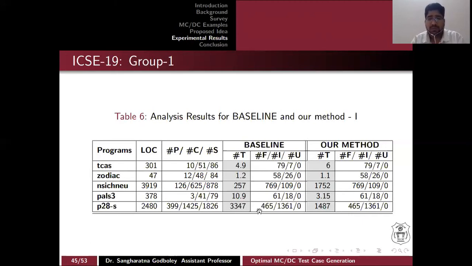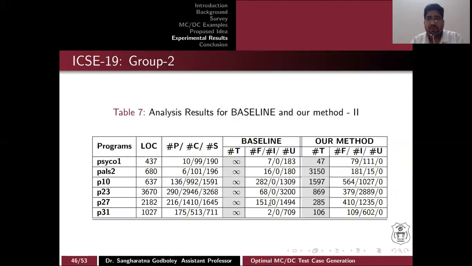So you can see that for the PALS 3 program we finish, and for the P28S program we finished, and we took 1487 seconds, and baseline took 33.4. So slowly we are actually getting good results. Now let us move to another group where we can see a good result.